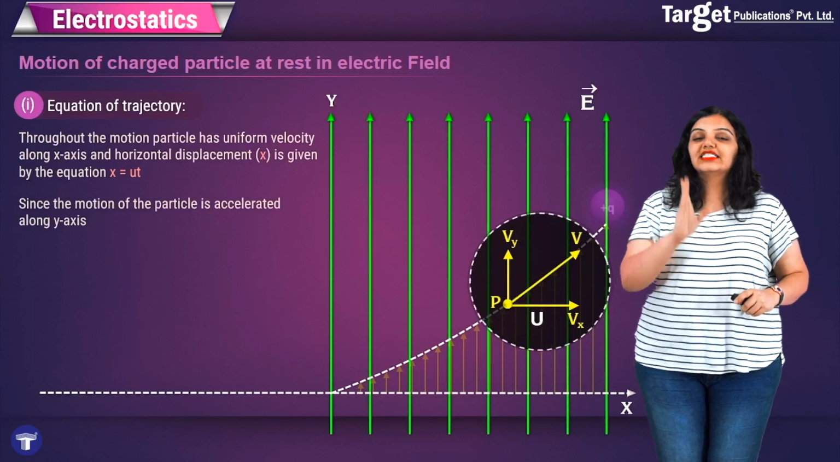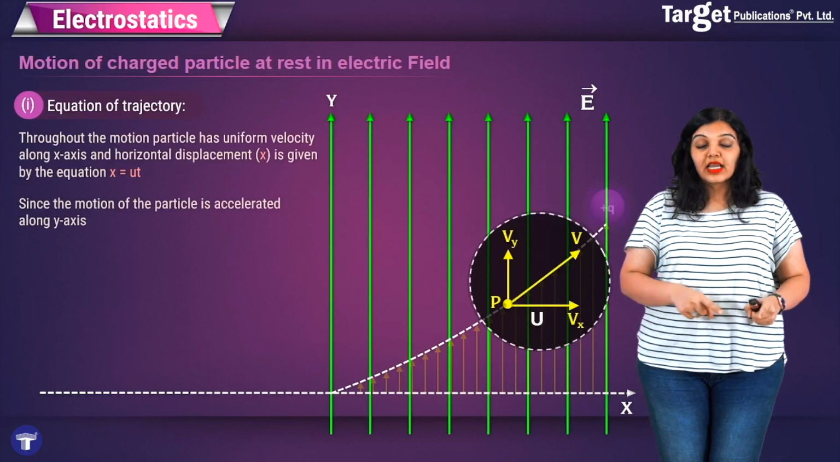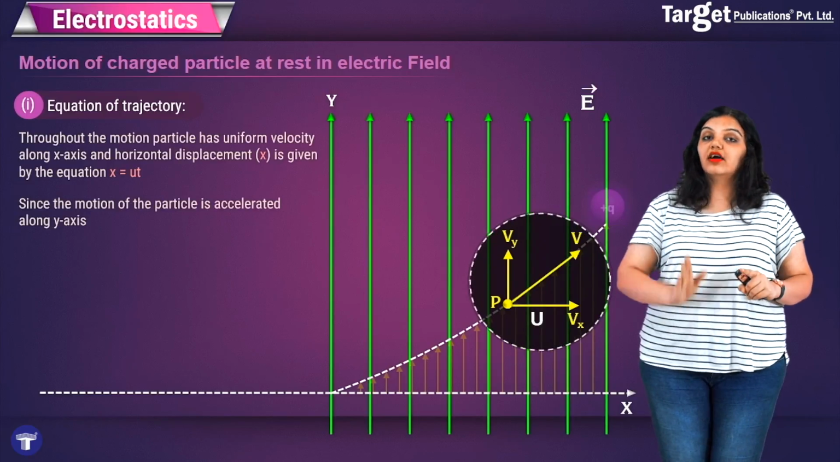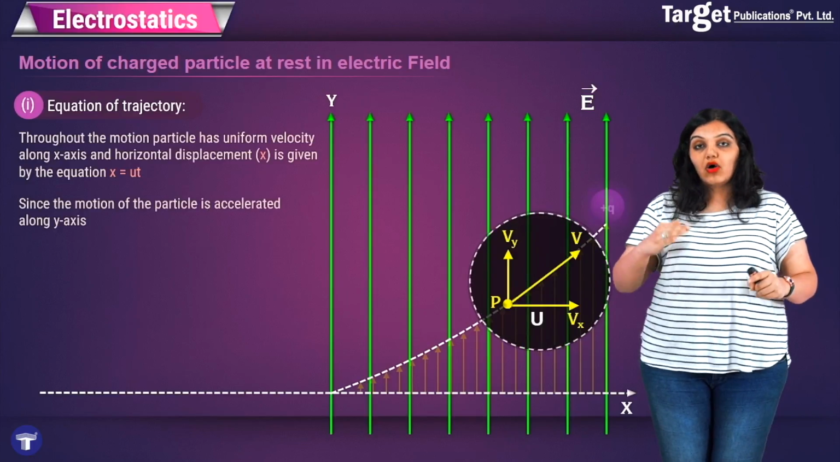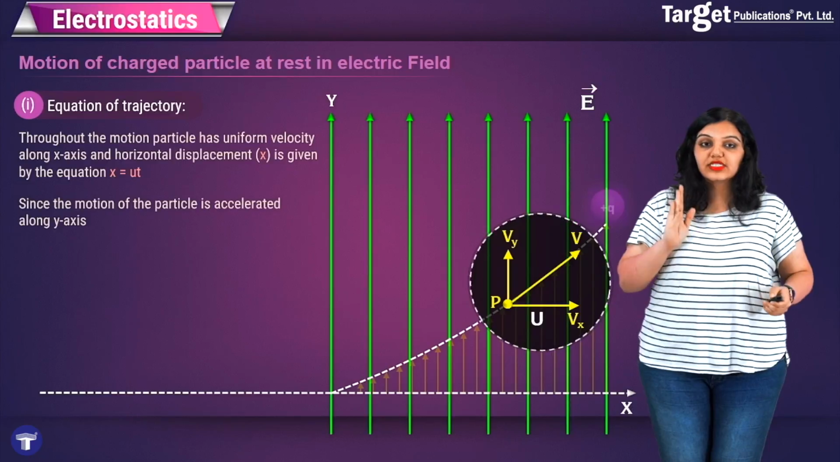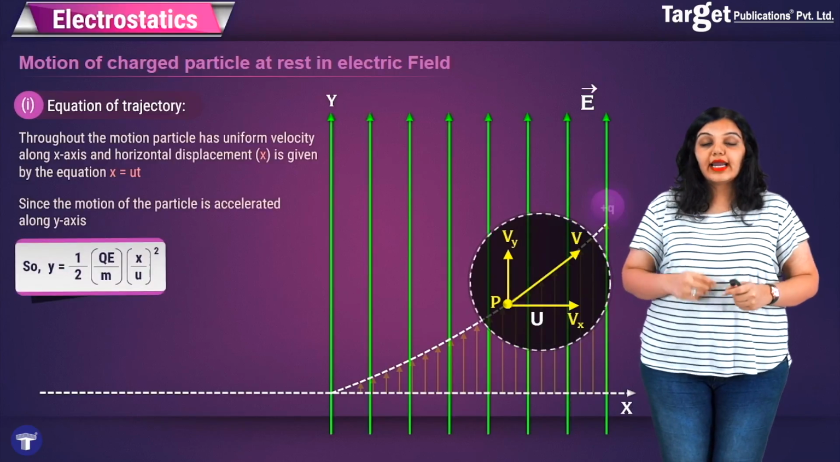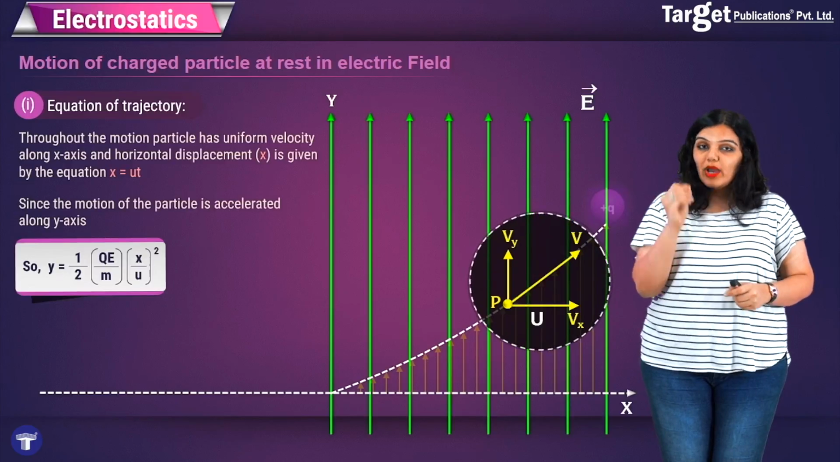And because of the presence of this electric field, the velocity of the particle will change. Now, initially the velocity of the particle along the y-axis was 0 because it came along the x-axis. So I can say that y is equal to half qE/m (x/u)². Where did I get this from?